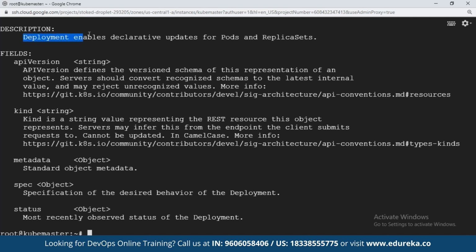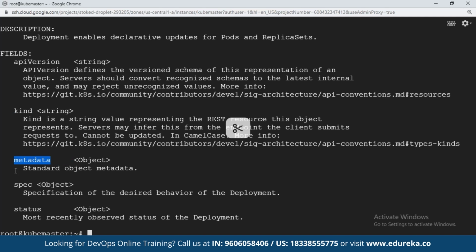Okay, deployment enables you to update your pods and replicas. It allows you to create pods and multiple replicas of the pod, basically. And in order to create a deployment, you have to give four pieces of information. That is the API version, the code library needed in Kubernetes to create the deployment. What kind of object are you creating?